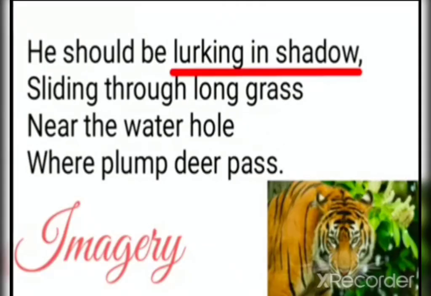Next, in the same stanza we can find imagery also, where the poet is saying that he should be lurking in shadow. He should be hiding in the shadow of the long grass or under the trees somewhere. So here we are visualizing that image. So this is imagery.